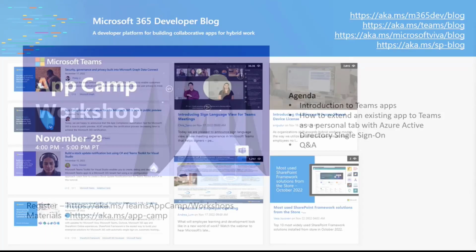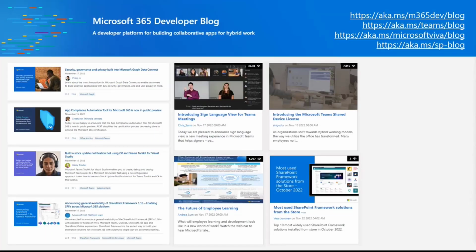Now, related to the news, there was actually quite a lot happening in the news area. Last week we had 4 different blog posts from the developer blogs around the security, governance, and privacy built into Microsoft Graph Data Connect, and that talks about the different options of obfuscating any privacy data as you're exporting data from Microsoft 365 using the Microsoft Graph Data Connect capabilities.